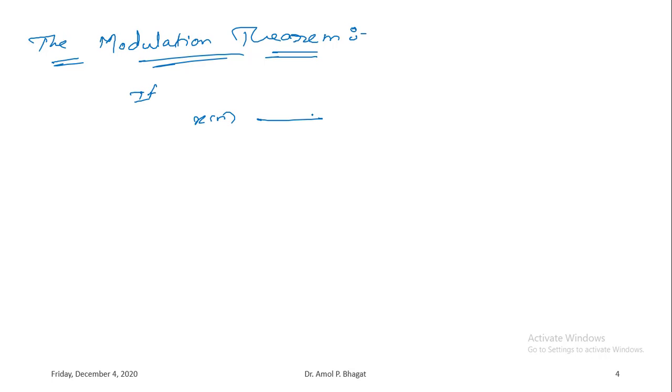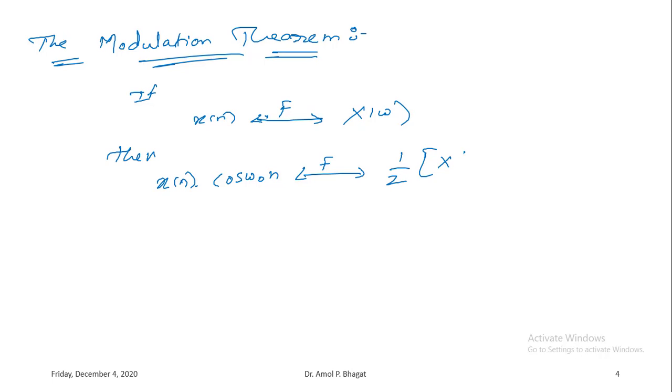So as per the modulation theorem, if there is discrete time signal x of n with Fourier transform X of omega, then the modulated version of x of n, so x of n multiplied by cos omega 0 n, will have the Fourier transform 1 by 2 into X of omega plus omega 0 plus X of omega minus omega 0.